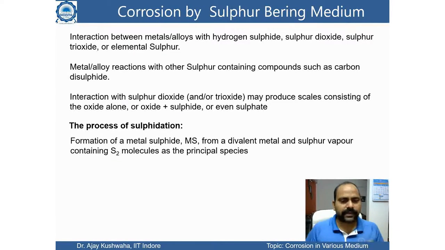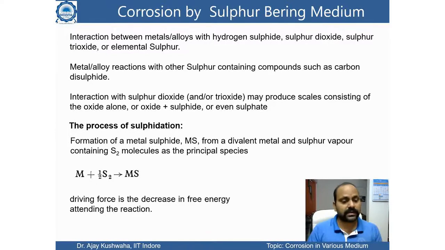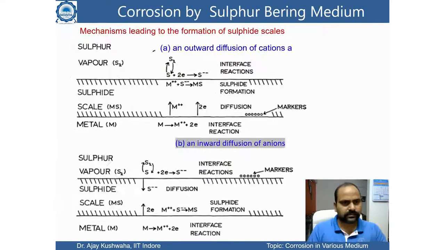It is the formation of metal sulfide when a divalent metal interacts with sulfur vapor, which has the S2 molecule. Then it could have this kind of reaction: metal plus half S2 forms MS, the metal sulfide. And the driving force of this reaction is the decrease in free energy attending the reaction. We can understand the sulfide reaction here.